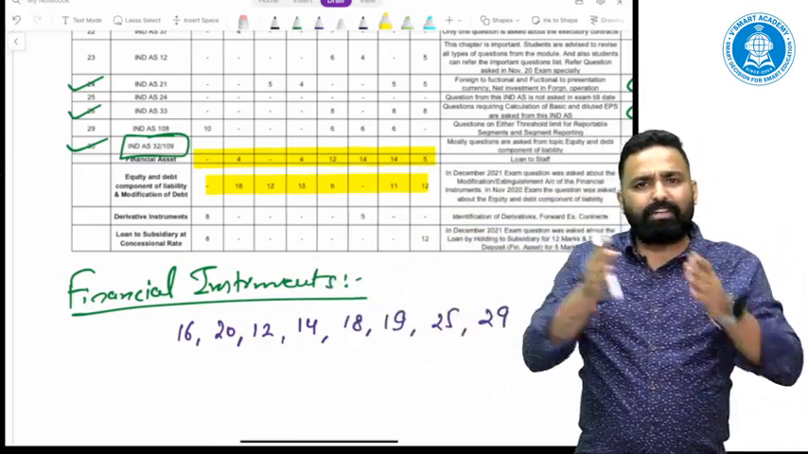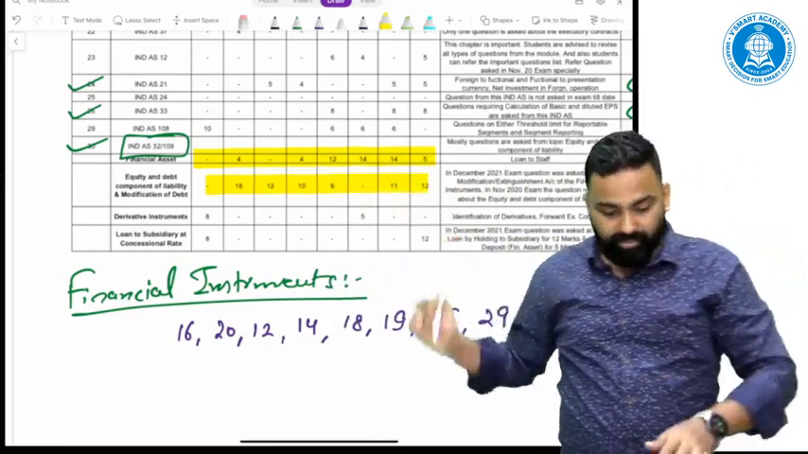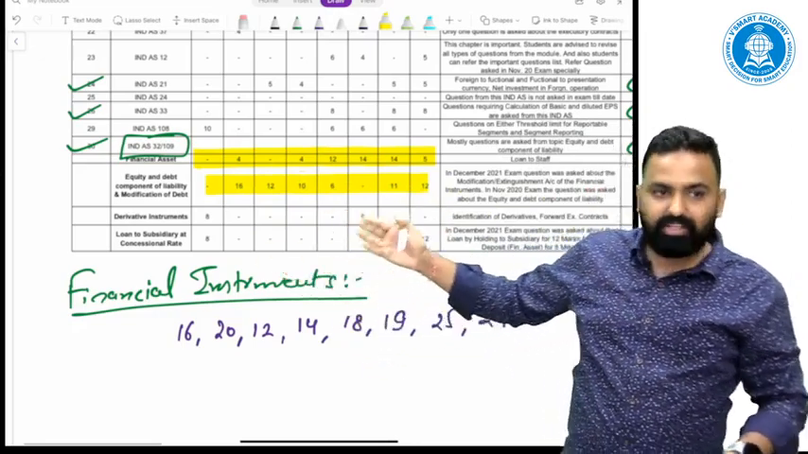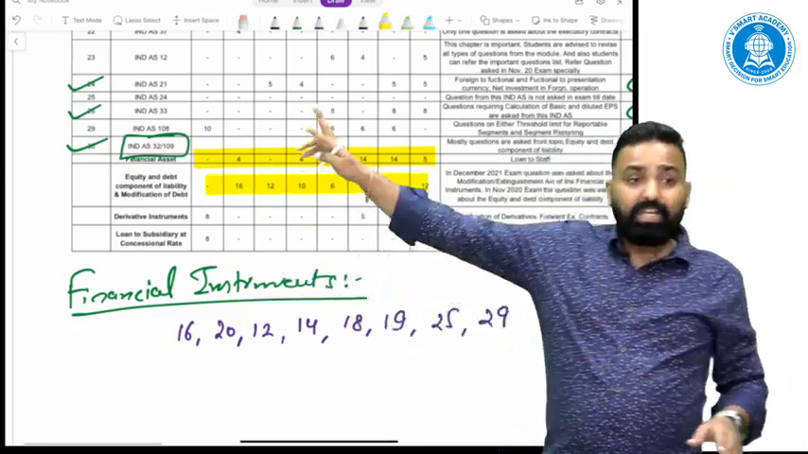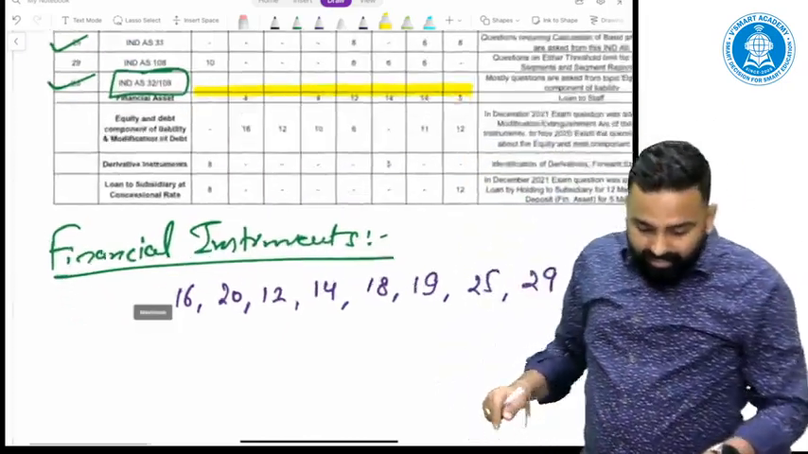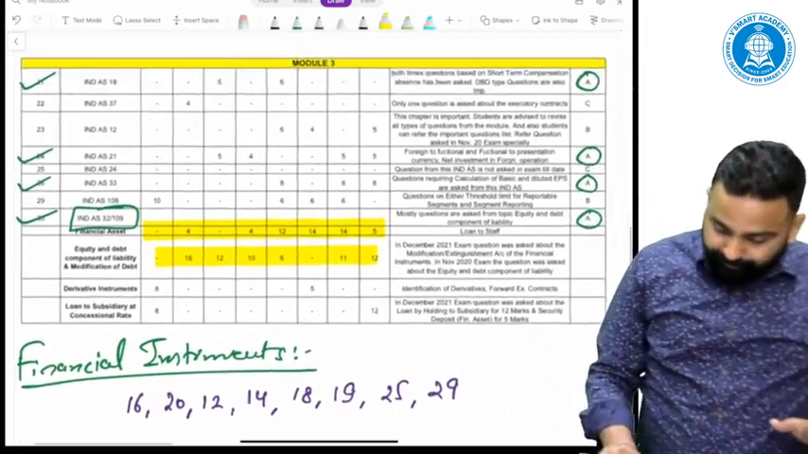It is a simple, very common question under financial asset category. Equity debt component, we need to bifurcate into two components. Very simple category, with the modification, without the modification. Derivative only comes twice in the last 8 attempts. Loan to subsidiary comes twice in the last 8 attempts. So these two categories are very, very important, and you can see the marks also. So financial instrument is a very important topic.